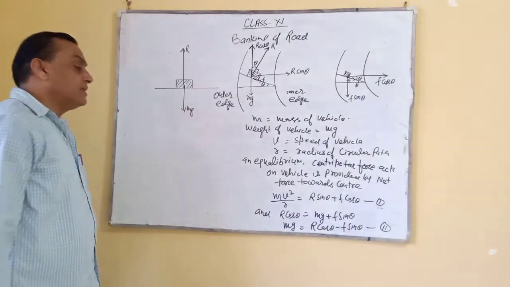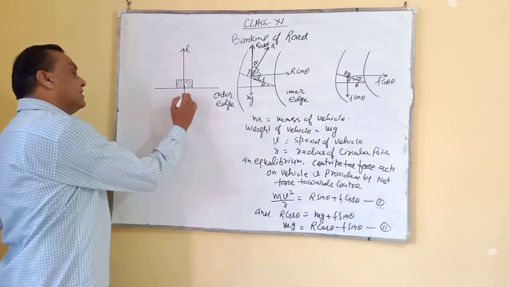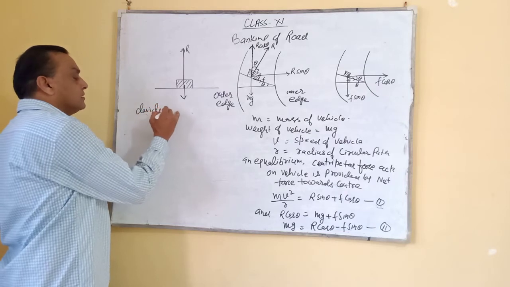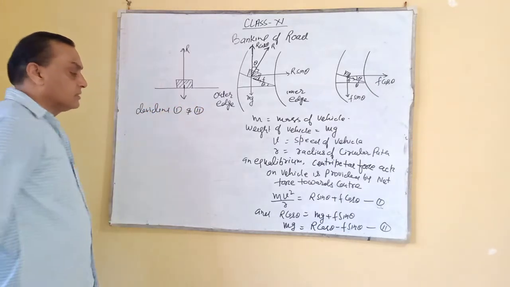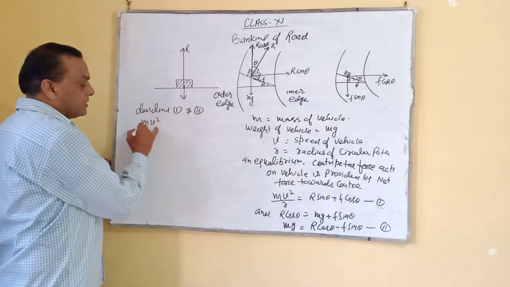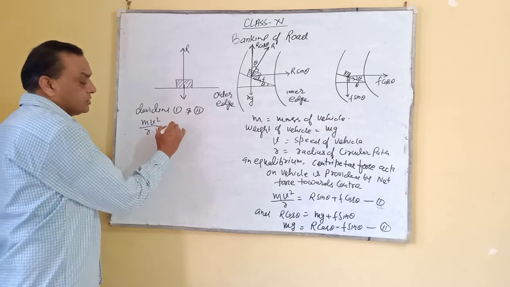Okay. Now divide equation first and second. Dividing first and second, what will be there? See, mv square by r upon mg.